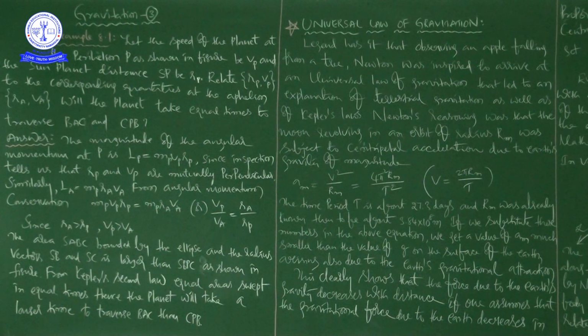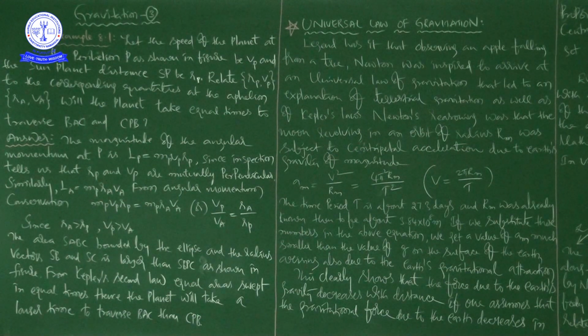The magnitude of the angular momentum at P is LP. You know the formula for angular momentum, that is L equals mvr. So here LP is equal to MP VP RP. P means perihelion, that is the only difference, and A means aphelion. Actually angular momentum L is equal to mvr, that is the only formula we are using here. Since inspection tells us that RP and VP are mutually perpendicular.